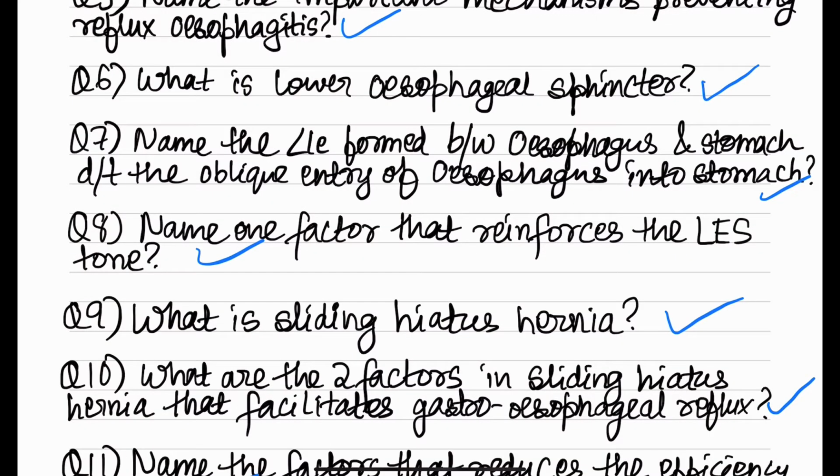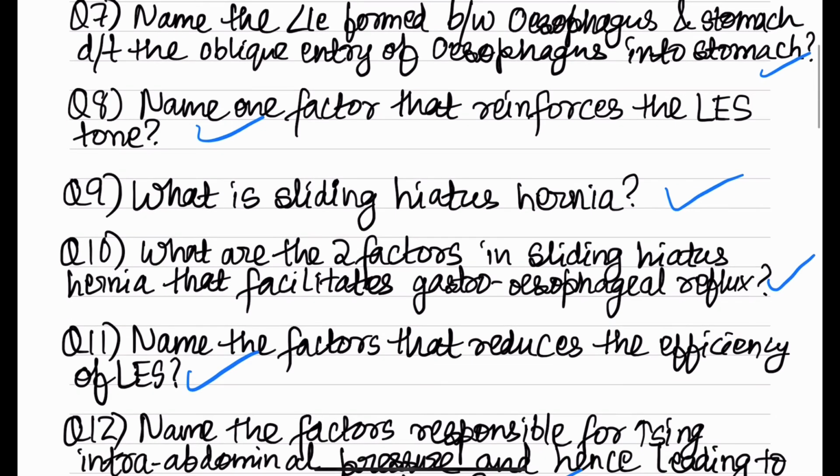Now, coming to the next question, that is the two factors in sliding hiatus hernia that facilitate gastroesophageal reflux. First one is loss of obliquity of entry of esophagus into the stomach, and the second one is loss of reinforcing effect of intra-abdominal pressure on the lower esophageal sphincter, because the esophagus and the upper part of the stomach is now in the thorax.